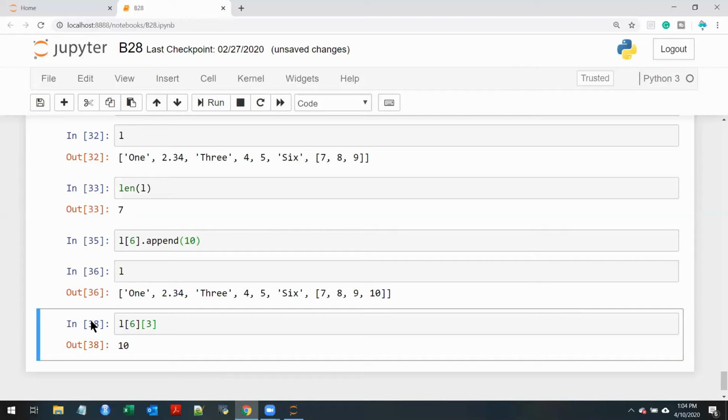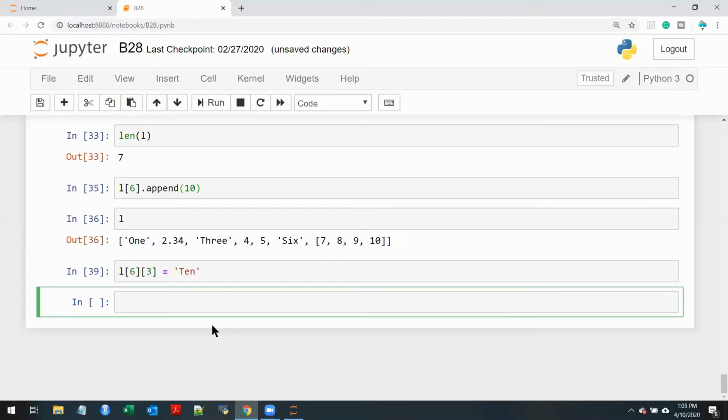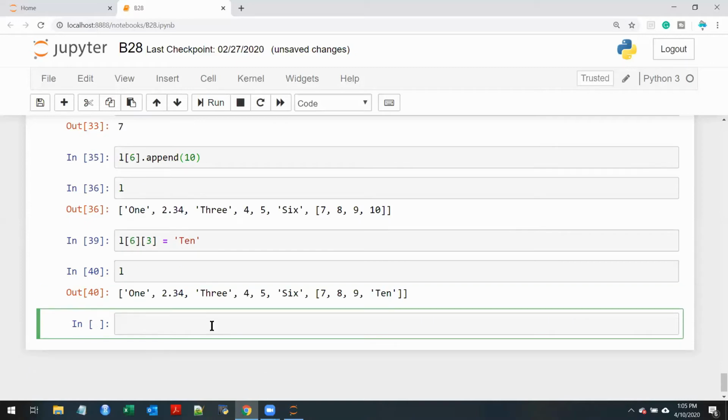Perfect. Now, remember, L of 6 was a list. Because it was a list, in that list, I am going and checking L of 3. It's the third one, which is 10. Since it's still a list, that means it is still what? Mutable. Observe. It is mutable.